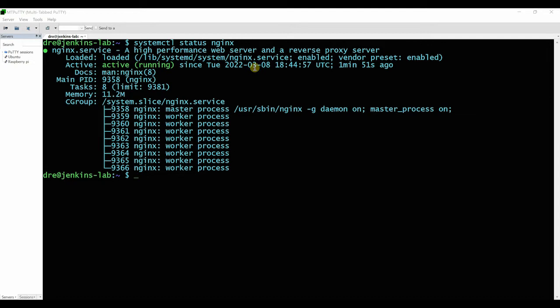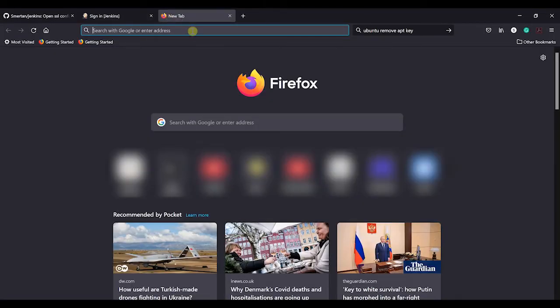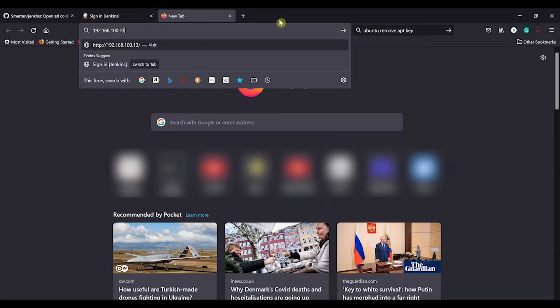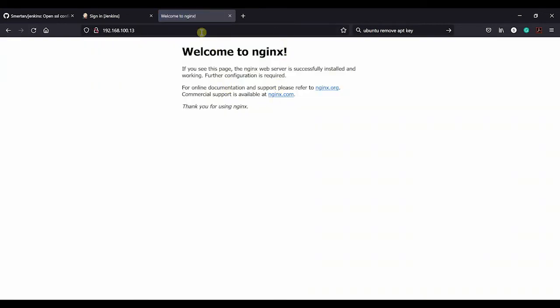So next, we want to confirm that we can get to Nginx, without port 8080 this time around. We can just paste in that. And now for traffic to port 80, unencrypted again, we're now on Nginx. So we now have Jenkins running, we have a web server running, and we need to tie the two, merge the two together.